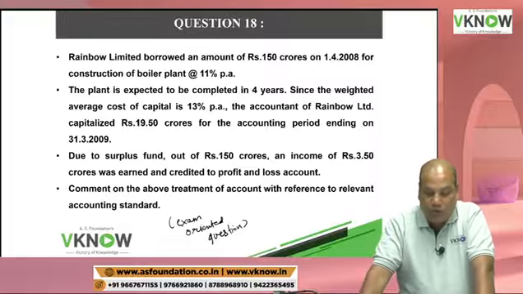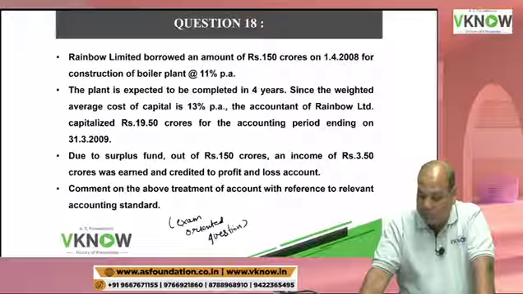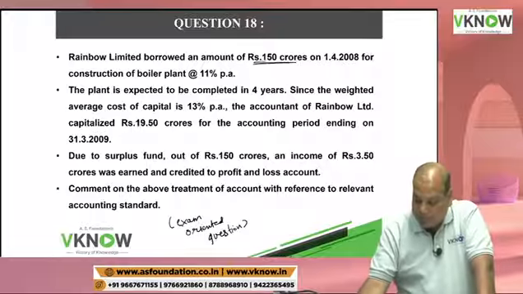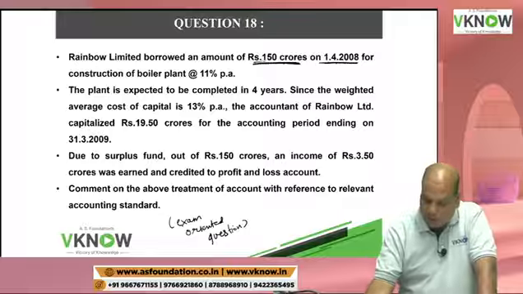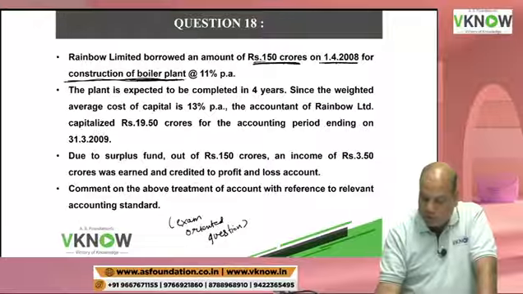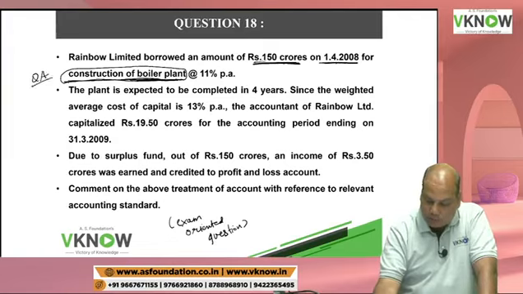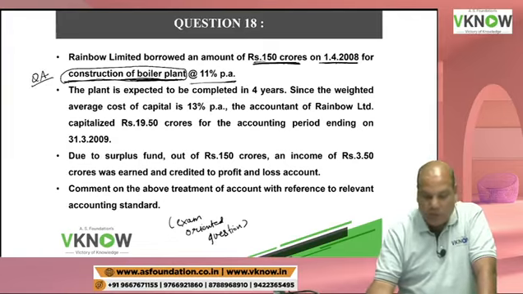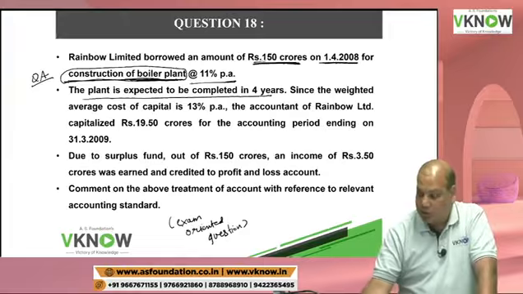So the question is, Rainbow Limited borrowed an amount of 150 crore on 1/4/2008, for construction of a boiler plant. So this construction of a boiler plant is a qualifying asset, at 11% per annum. The plant is expected to be completed in 4 years.